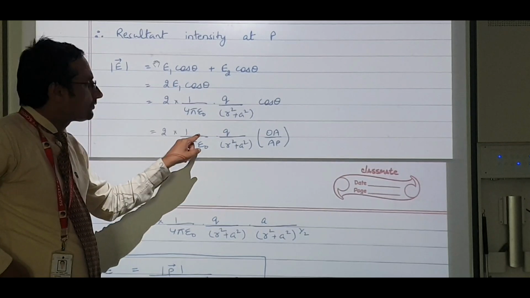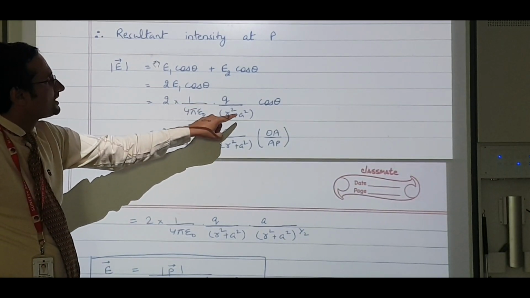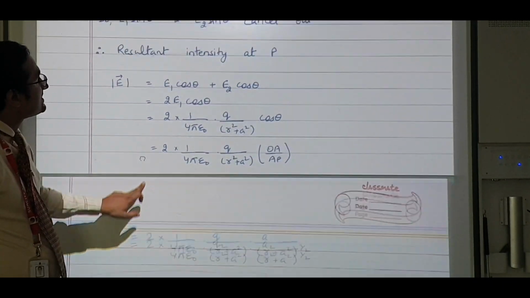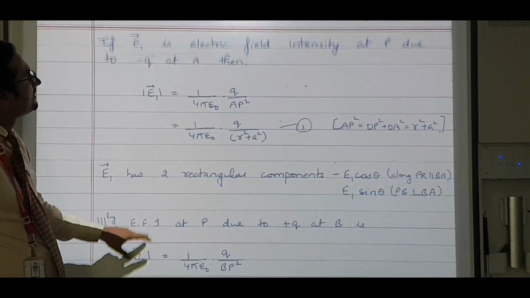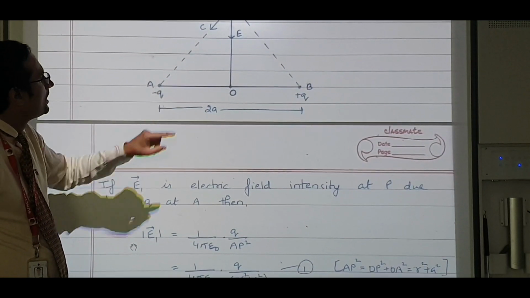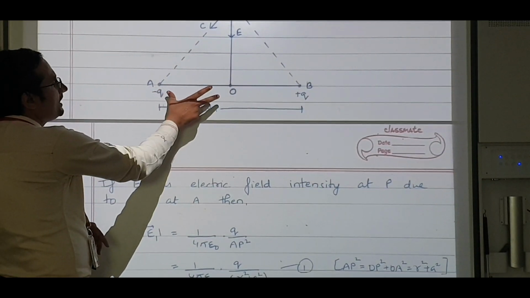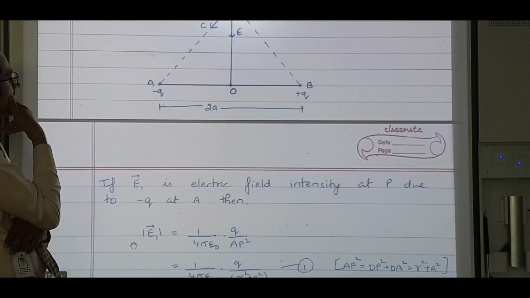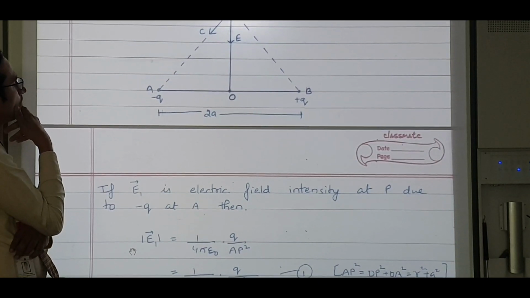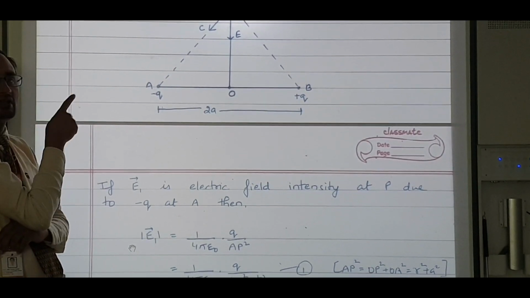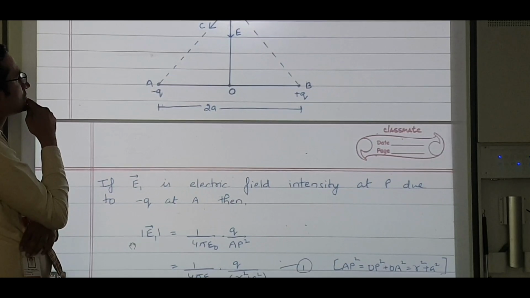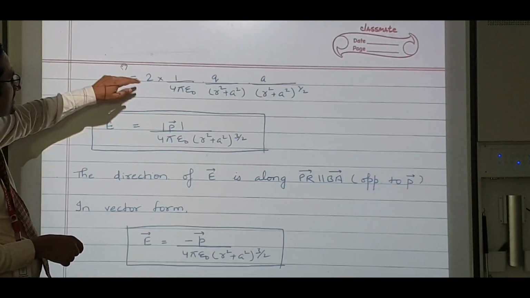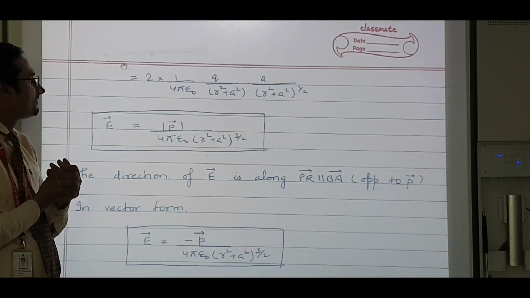So 2 into 1 by 4 pi epsilon naught q by r square plus a square, into cos theta. Let's put the value of cos theta. Let's see the triangle again. Cos theta in this triangle will be AO upon OP. What is AO? It is a. And AP will be the square root of a square plus r square. So cos theta is a upon r square plus a square to the power of half.